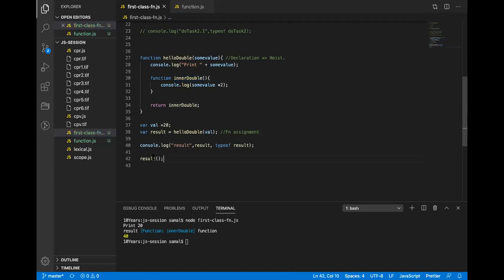Right? So when I do this, basically directly it is calling inner double. Here I passed a value 20. So 20 goes where? Here, right?